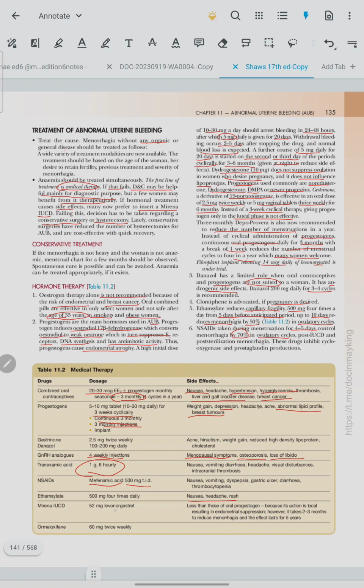Mirena 52 mg levonorgestrel, side effects less than those of oral progestogen because its action is local, resulting in endometrial suppression. However, it takes 2 to 3 months to reduce menorrhagia and the effect lasts for 5 years. Ormeloxifene 60 mg twice weekly.